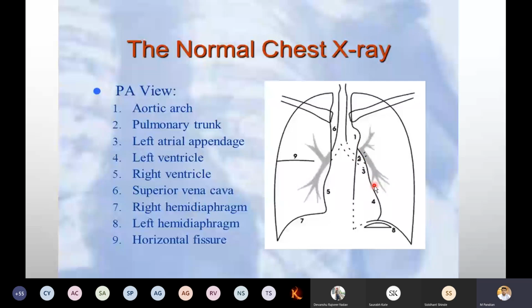Number four, left ventricle. Number five, right ventricle. Number six, superior vena cava. Seven, right hemidiaphragm. Eight, left hemidiaphragm. The ninth one is horizontal features. These are the things which come under PA view. Again, viva question: what are all the things in the normal chest we can examine under PA view? You have to say this entire 9 points.